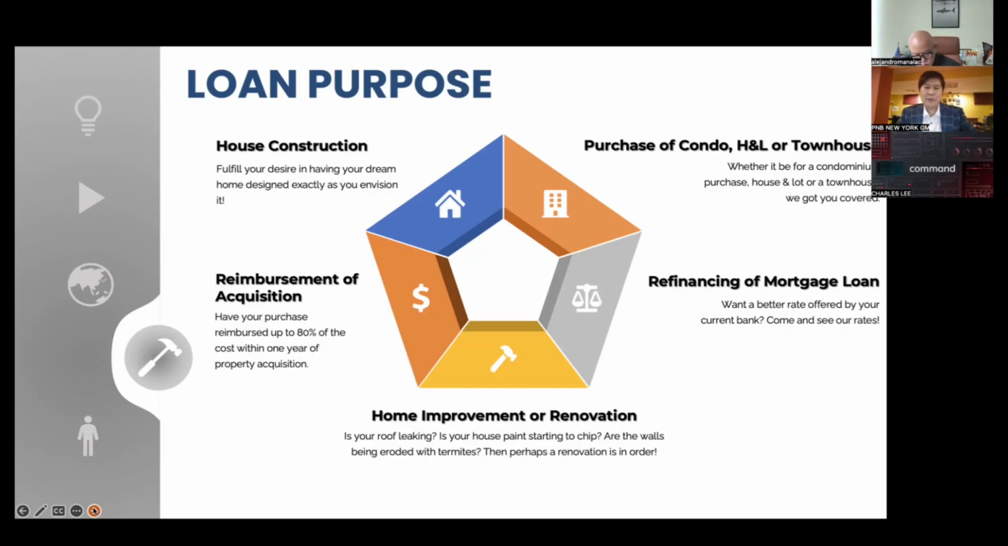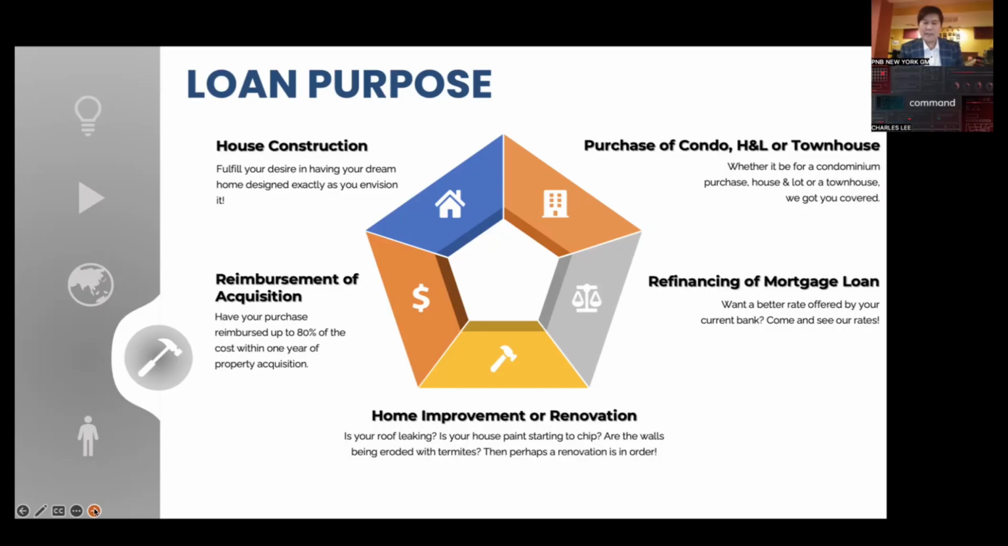This is like a multi-purpose loan wherein PNB New York will reimburse up to 80% of the contract price of the purchase cost, provided it is fully paid within a year's time. Okay, so you can use this wherever you like, if you want to buy another house or purchase another car or property. Fourth is refinancing of a mortgage loan. If you have an existing Philippine bank financing, you can transfer it to PNB New York's Own a Philippine Home Loan for a much better rate. And lastly, we also do home improvement or renovation. Next slide, please.